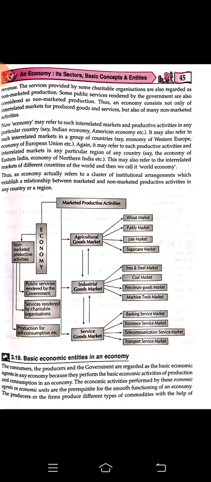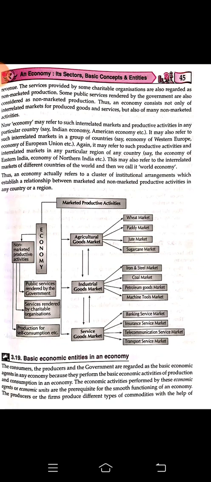The interrelated markets of different countries of the world are called world economy. So basically we can say that an economy actually refers to a cluster of institutional arrangements which establish a relationship between the marketed and non-marketed productive activities of any country or a region.